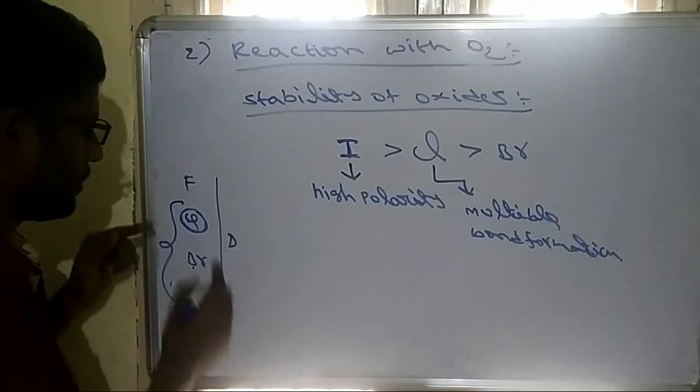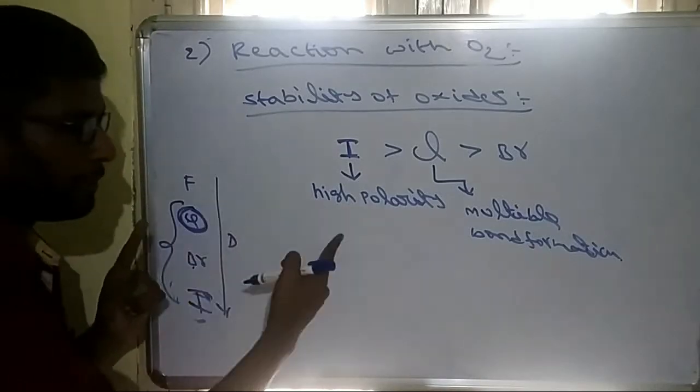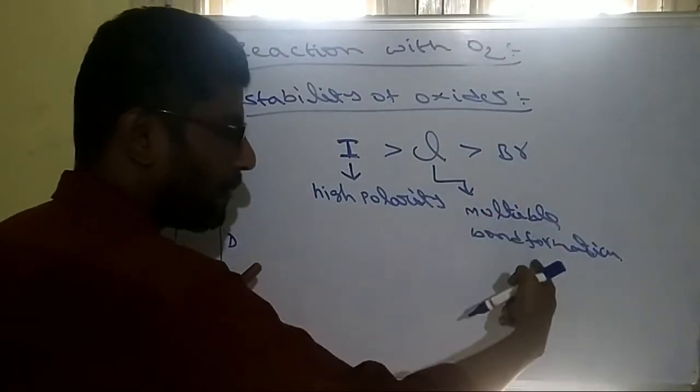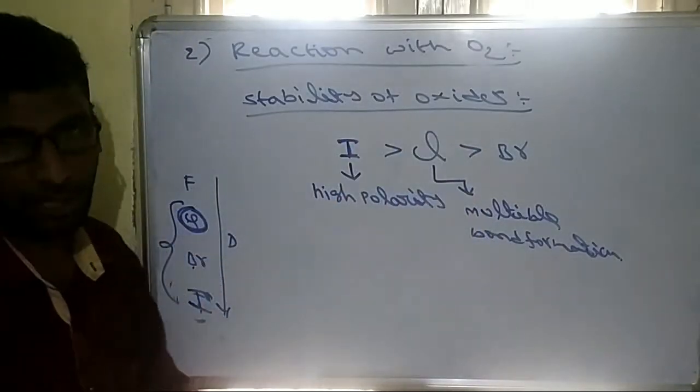Due to that multiple bond formation, its oxides are highly stable.